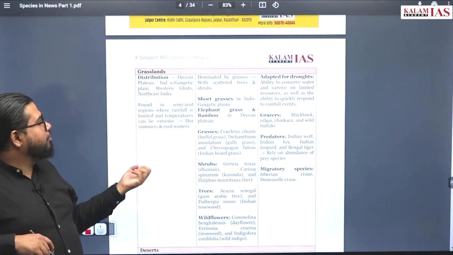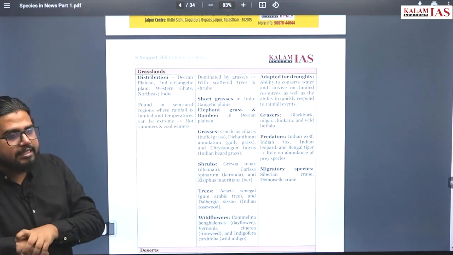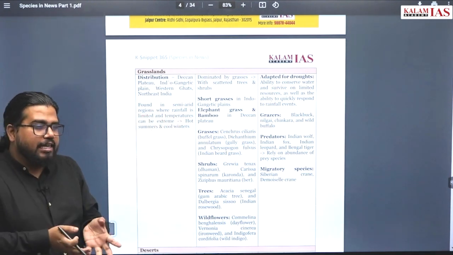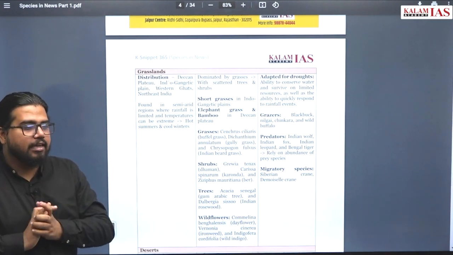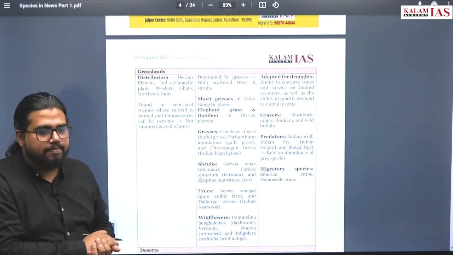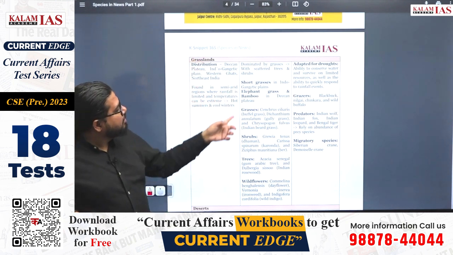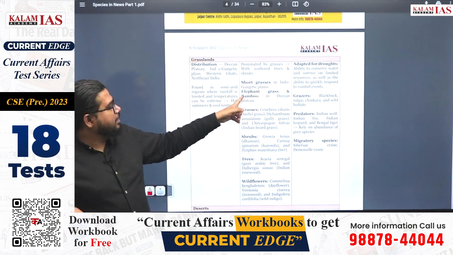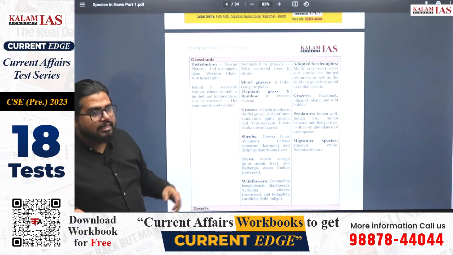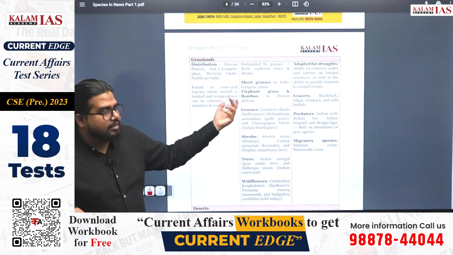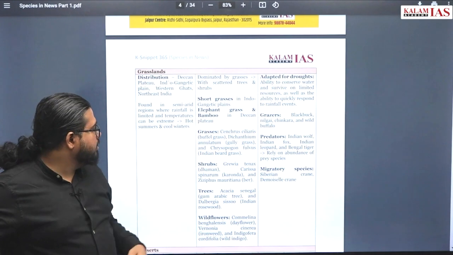These are semi-arid regions, rainfall is limited and temperatures can be very extreme. Winters will be very cool, and sub-zero temperatures are possible, and summers can also be very extreme. This kind of climate you find mostly in grasslands. Short grasses in the Indo-Gangetic plains, elephant grass or bamboo grass in the Deccan Plateau. These are different types of grasses that are available.